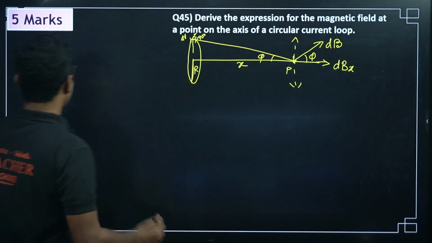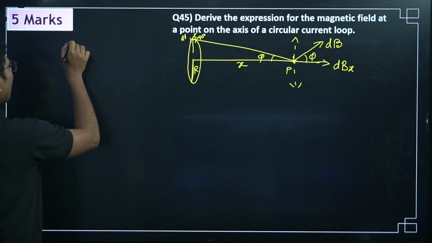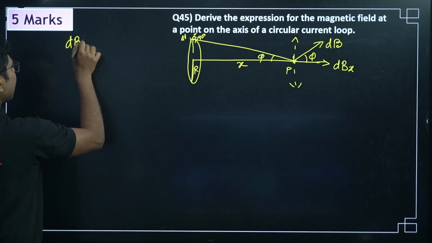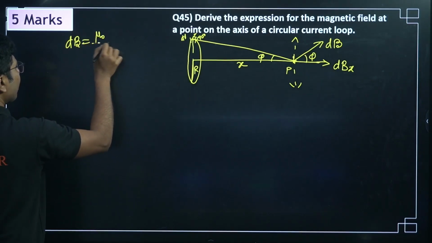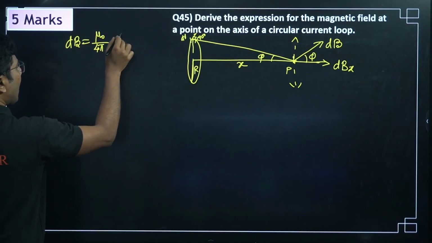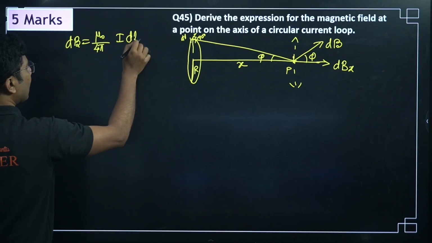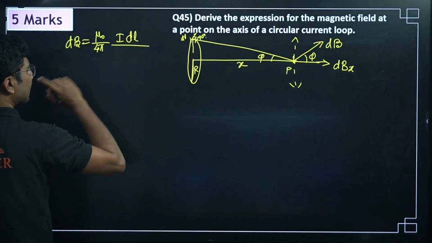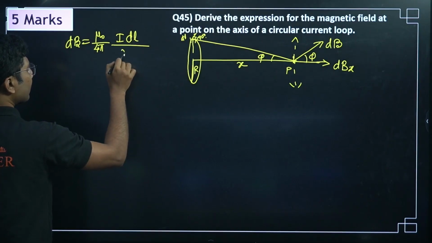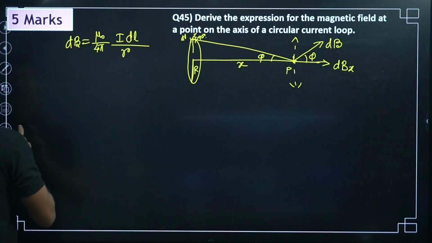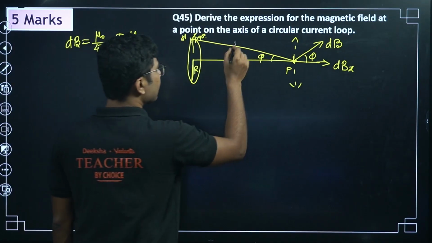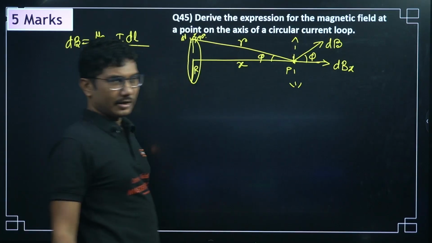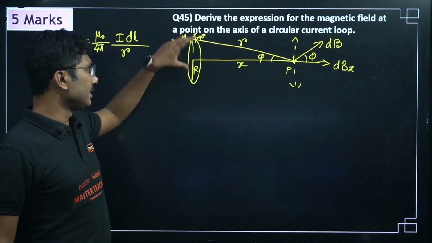Now first we will apply Biot-Savart's law and we will see what dB is. dB is mu naught by 4 pi, I dl sin theta by r square, where theta is 90 degrees over here. So in this case r is basically this. This is r, not this r. This is not r.